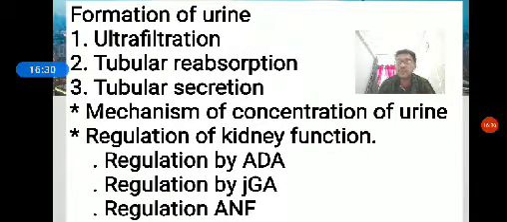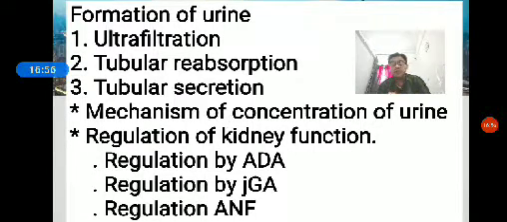Next, ANF, regulation by atrial natriuretic factor. This factor is present in the heart region. It is able to cause vasodilation, which is nothing but the expanding of the arterioles.